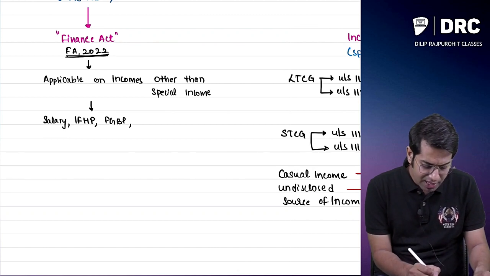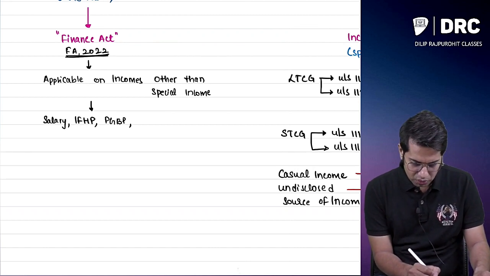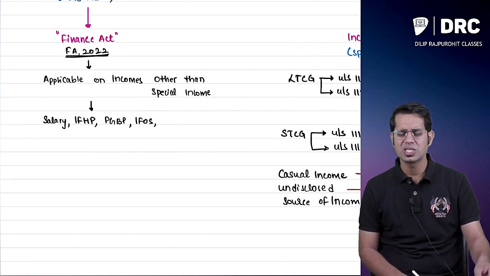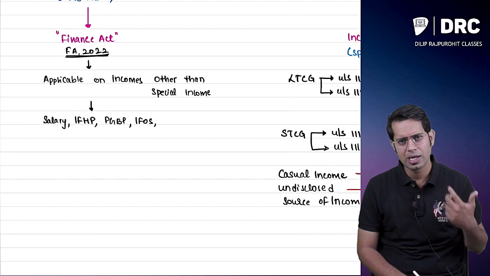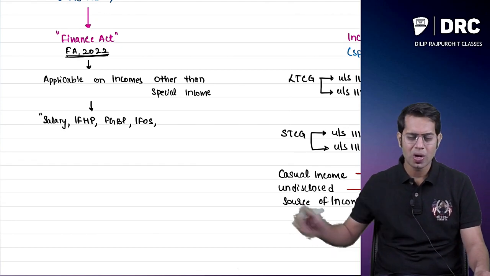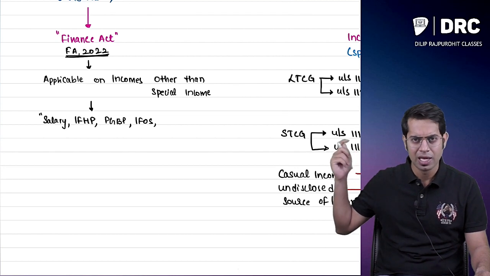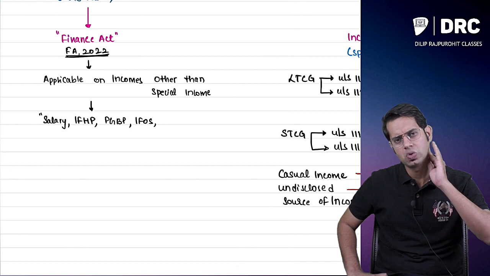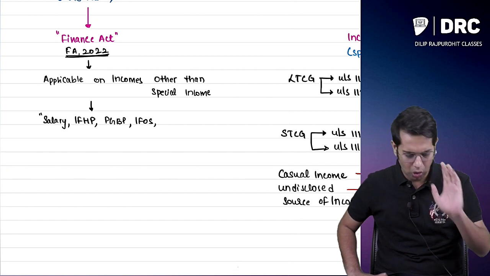You are receiving income from other sources, which can be interest income, dividend income, etc. Whatever other kind of income you are earning which is not taxable under any of the respective heads will be taxable under other sources, and on that income also you have to pay tax at normal rates.